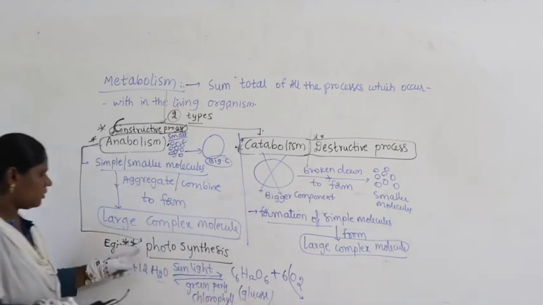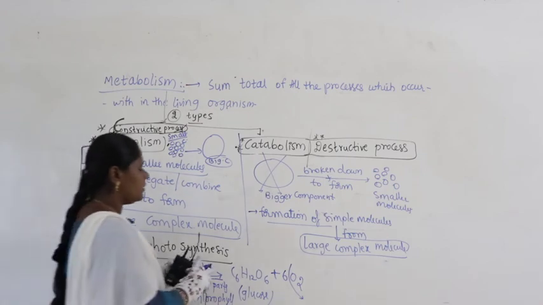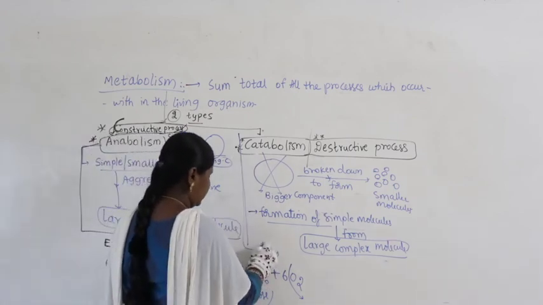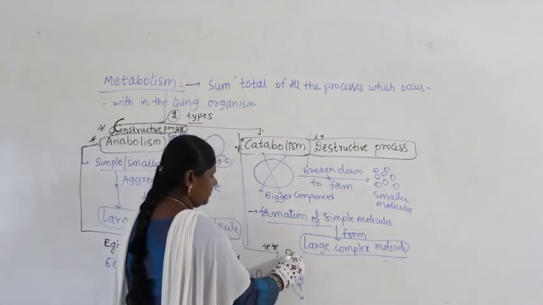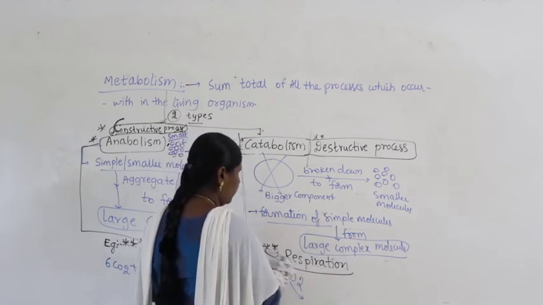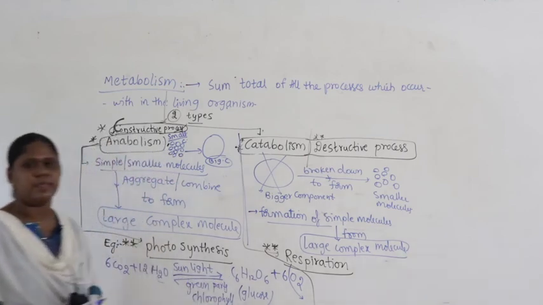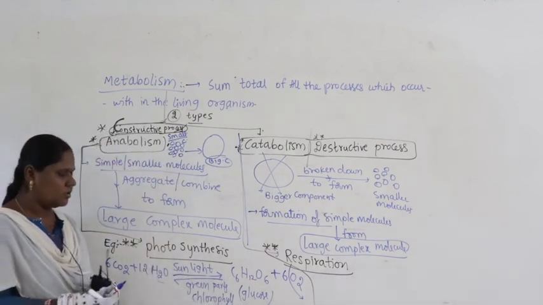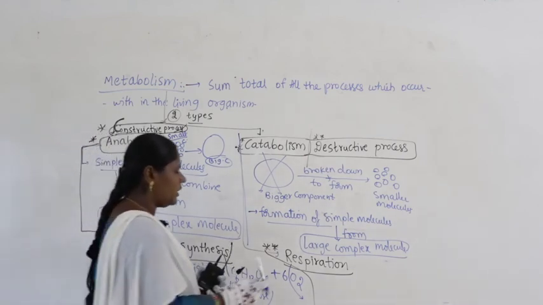Now, here we took photosynthesis. For catabolism, we can take the example of respiration. We have to remember the pathway. What happens in respiration? Oxidation of food takes place.